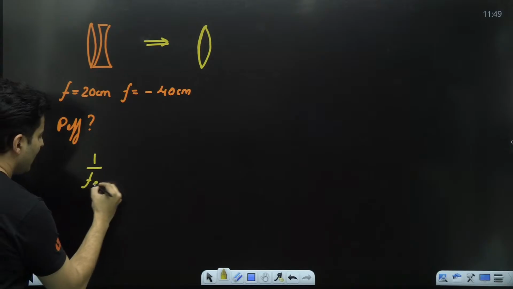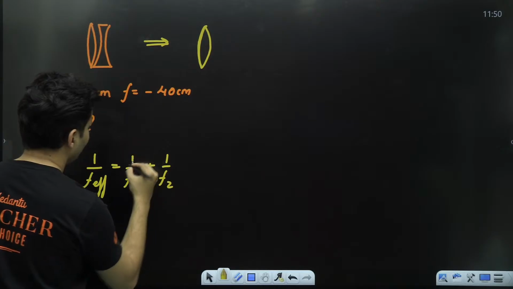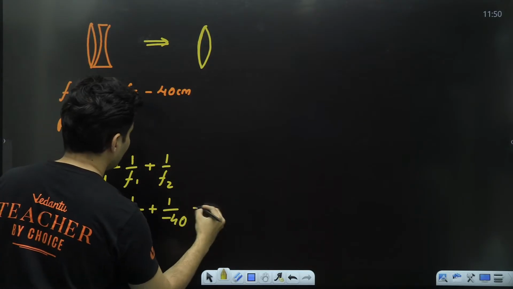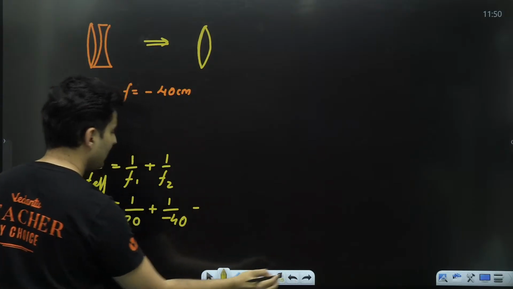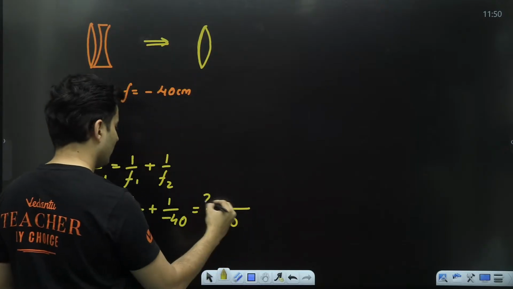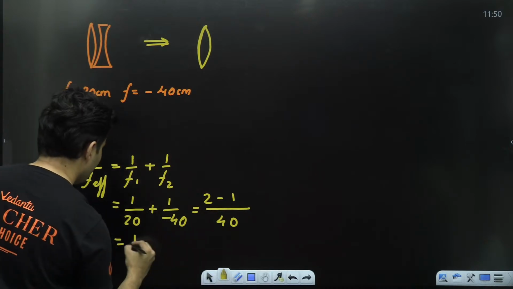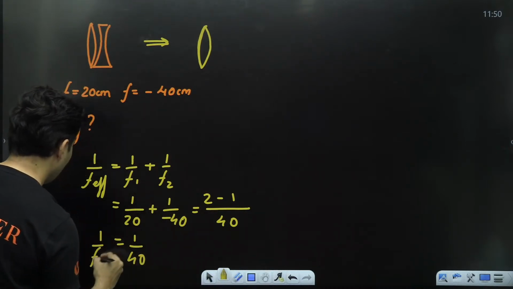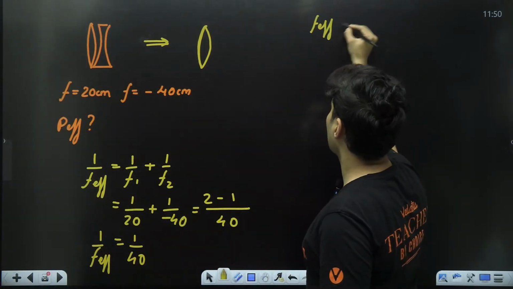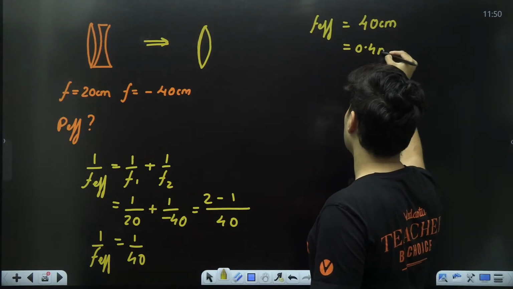First of all, 1 by F effective is 1 by F1 plus 1 by F2. So what is F1? F1 is 20. What is F2? It is minus 40. So it will be 1 by, or basically LCM I can take it as 40. So it will be 40 over here. This will become 2 minus 1. 2 minus 1 is just 1. So it will just become 1 by 40. That is 1 by F effective. You can also write this as effective focal length is just 40 centimeters, which is 0.4 meter.